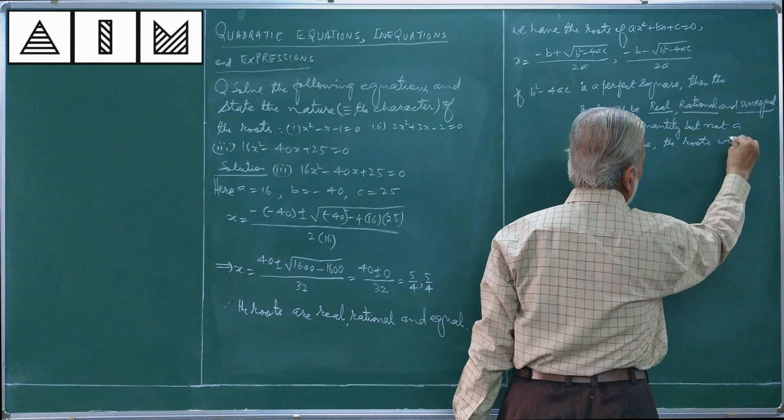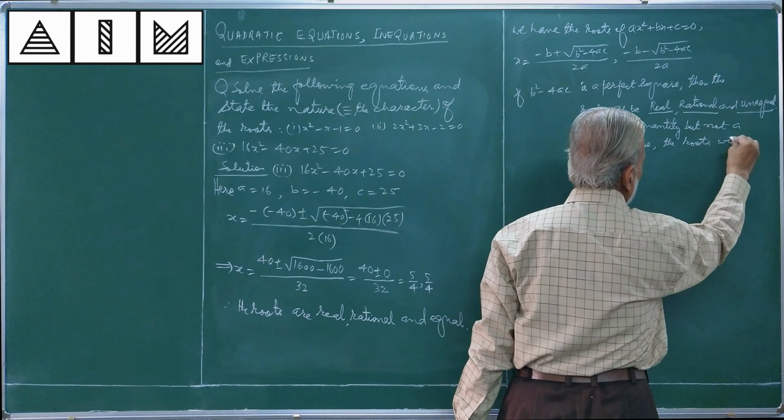and equal roots. So remember, in all the 4 cases, most important thing to be noted is the question of equal roots arises only when this becomes 0. This is to be remembered for many questions. Roots will be equal only when b square minus 4ac becomes 0.